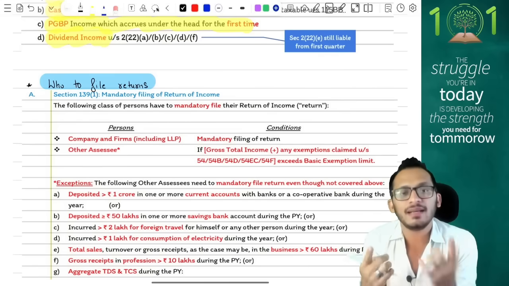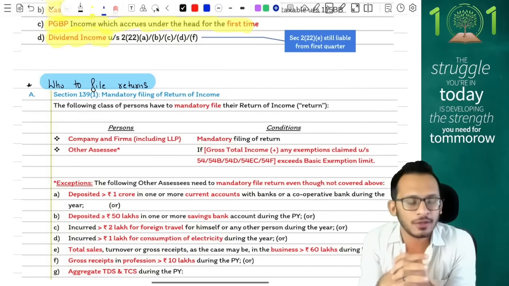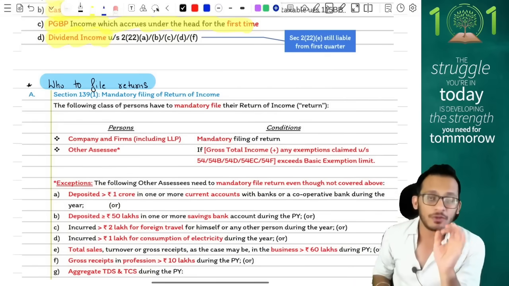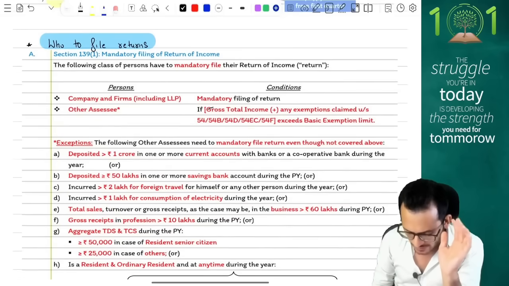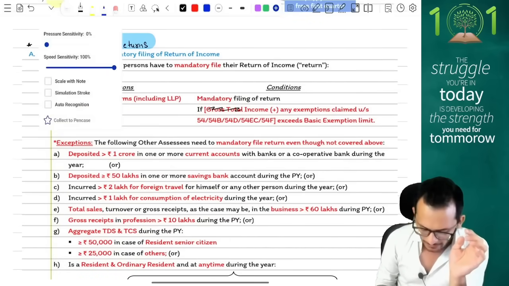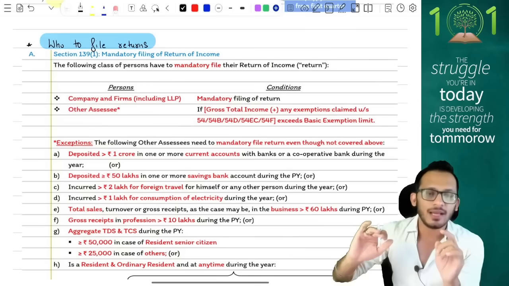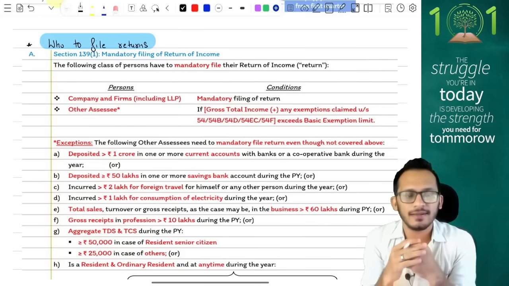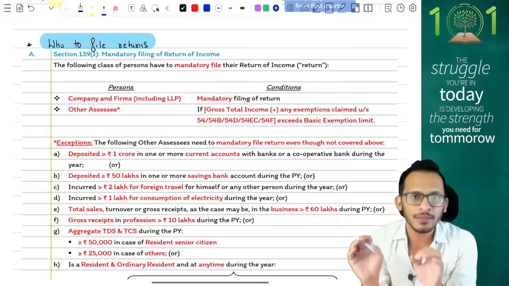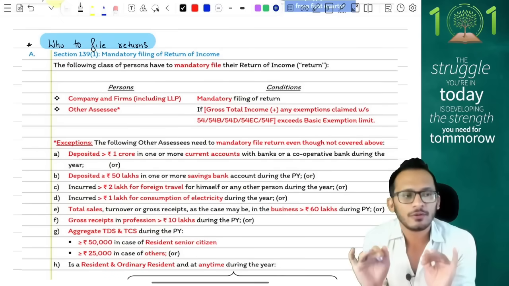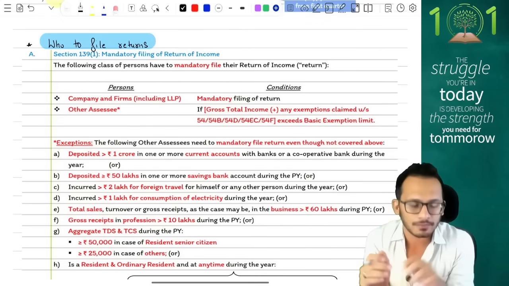But if you're any other individual who's liable for slab rate model, then you're liable to file an income tax return only if your GTI minus any exemptions you have claimed under capital gains exceeds the limit. Which means you take the GTI, add back all the exemptions you have claimed under capital gains, and if this number exceeds your basic exemption limit of 2,50,000 under old regime or 3 lakhs under new regime, then you are mandatorily required to file a return of income.